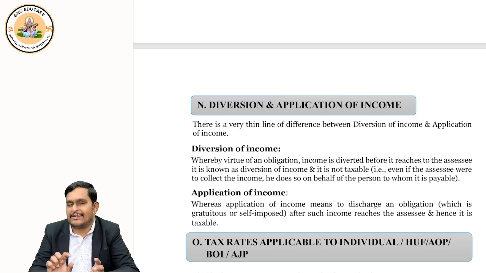We discussed 10 steps which we'll learn throughout the income tax chapter, so that income can be computed and tax can be computed. And we discussed tax planning, tax avoidance, tax evasion, tax management, and finally diversion of income and application of income. So we completed all these concepts.